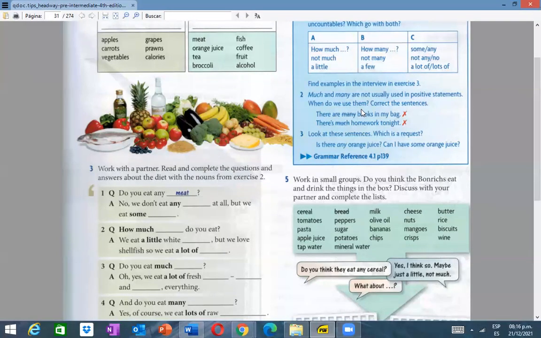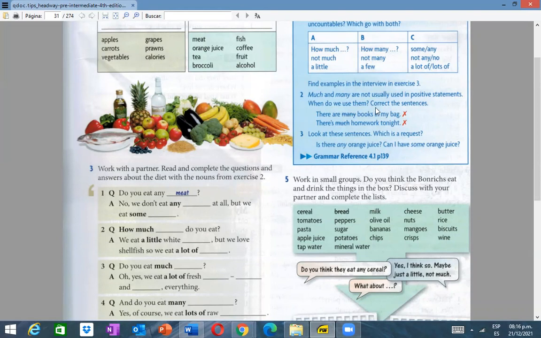When do we use them? Okay, here we have a question. Correct the statements. Okay, everybody. Here we have, there are many books in my bag. It's a positive sentence. That's why it's wrong, because look at the rule. Much and many are not usually used in positive statements.